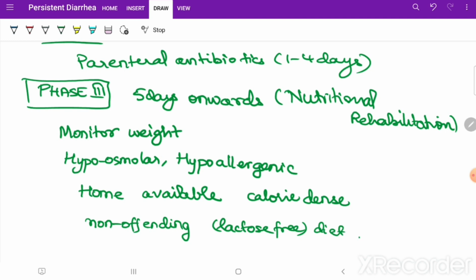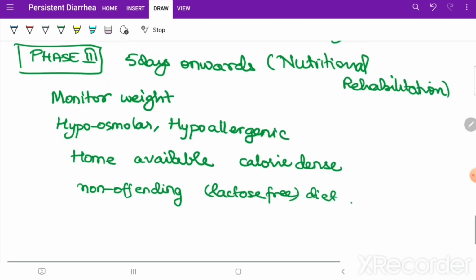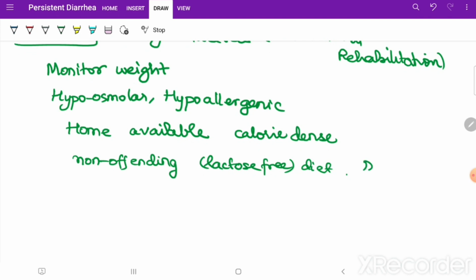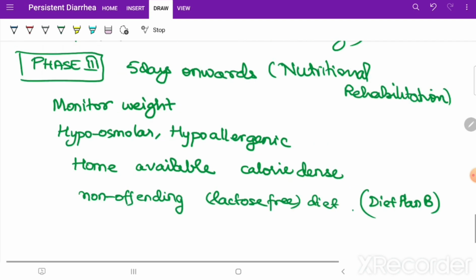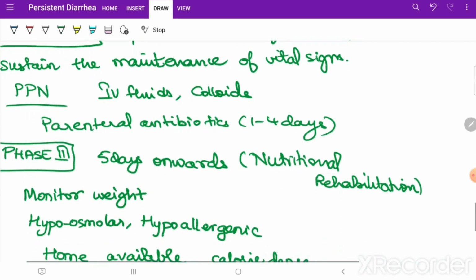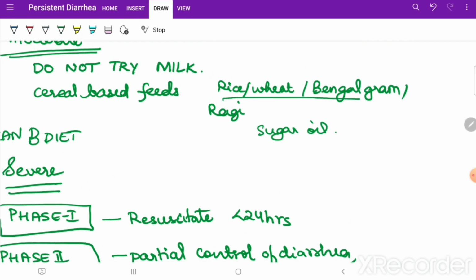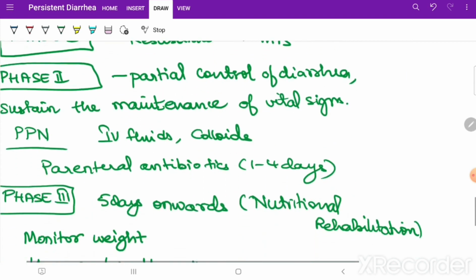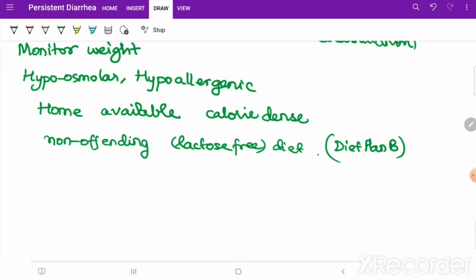Okay, lactose free diet. Now this is the same as the plan B diet, which I mentioned above. Those things you can use, and this plan B diet I told you, right? So that you can use, but what happens is you have to do gradual increments of this. You cannot directly just push this plan B diet on them. So there should be a gradual increase in intake, depending upon the tolerance. You should look for the tolerance to it.